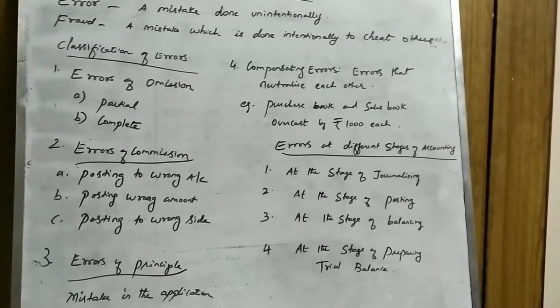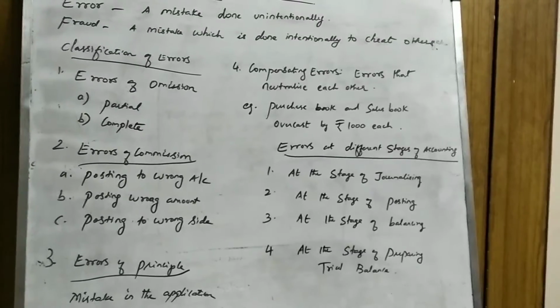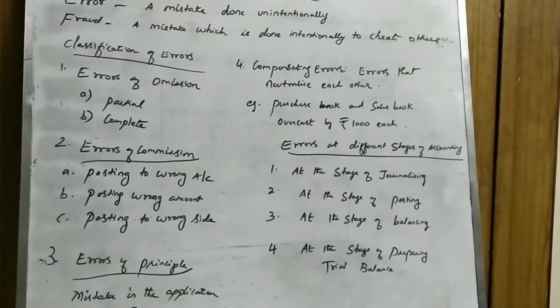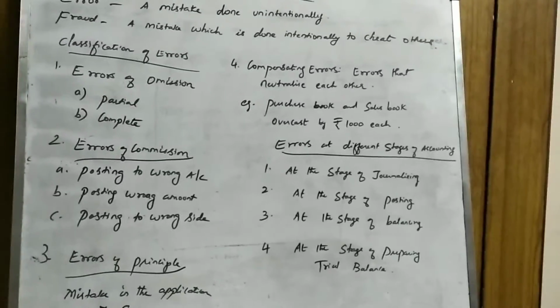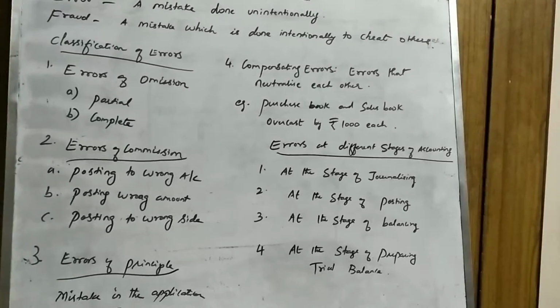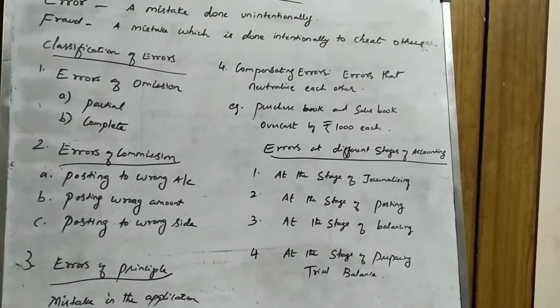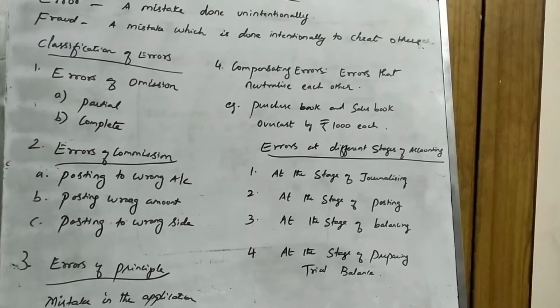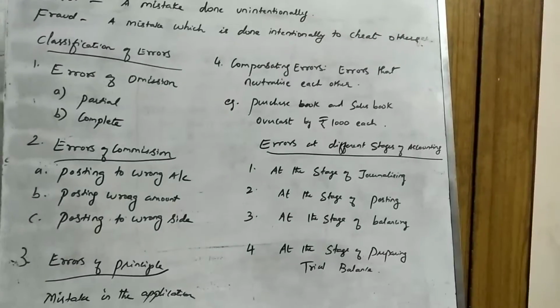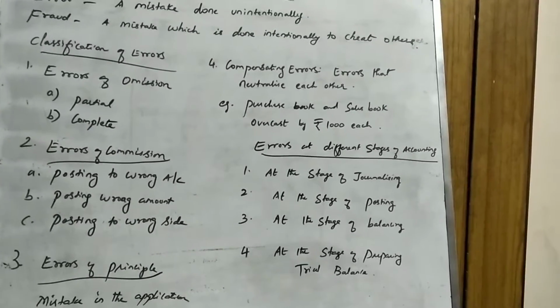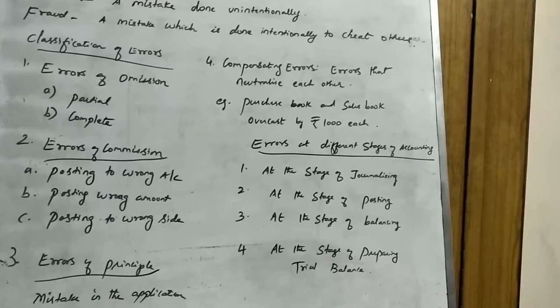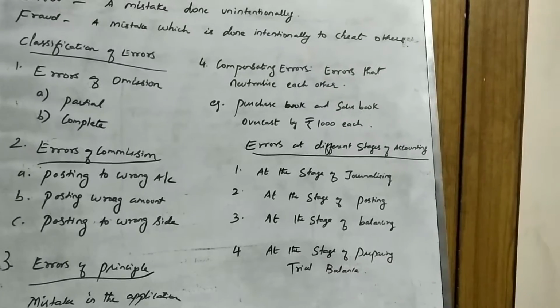A part of the journal entry, we all know every transaction has two accounts being involved there, right? Say for example, goods purchased from Ram on credit. So what is going to be the entry? Purchase account debit to Ram account. Now, you have recorded this correctly in purchase account. In purchase account, how will you write? So you will be writing to Ram. In Ram's account, how will you write? You will write by purchase.